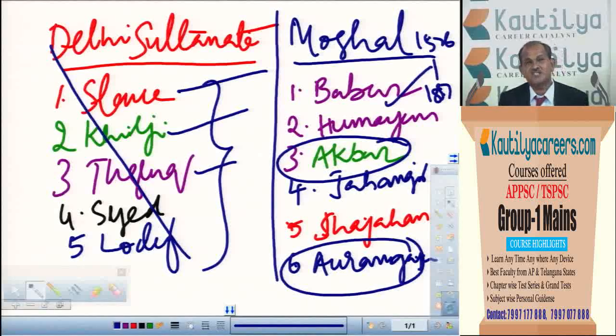So regarding these administrative reforms, such as the Bandobast system and the revenue systems, many changes took place. A question can be asked regarding the administrative reforms, or regarding the expansion of the kingdom. Or the patronization of art and architecture in general about the Mughal period, or about the Akbar period, can also be asked. Here a comparison can sometimes be made regarding Aurangzeb and others.